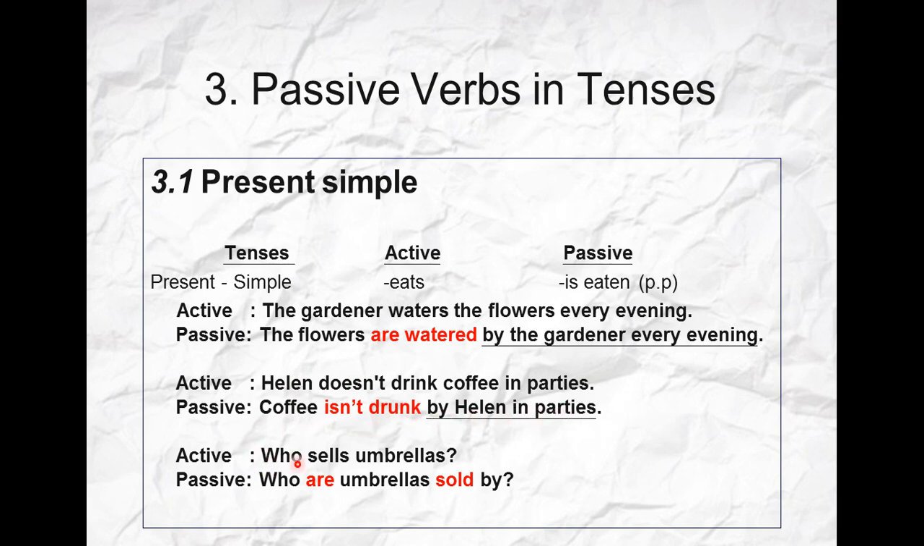Last one: who sells umbrellas? As you see, it's in the form of interrogative. So when you form the passive, put it in the interrogative form. Who are umbrellas sold by? I hope that it became clear now for you how to form the sentences which are in the present simple to the passive voice in the present simple also.